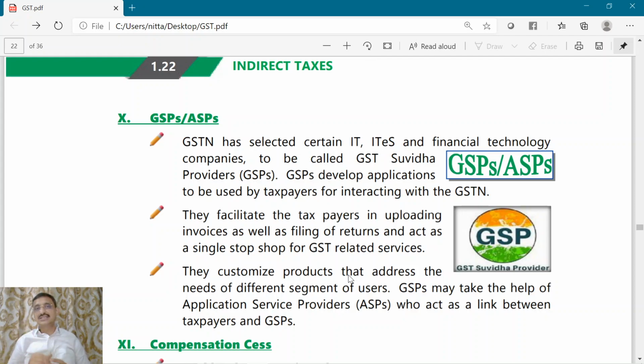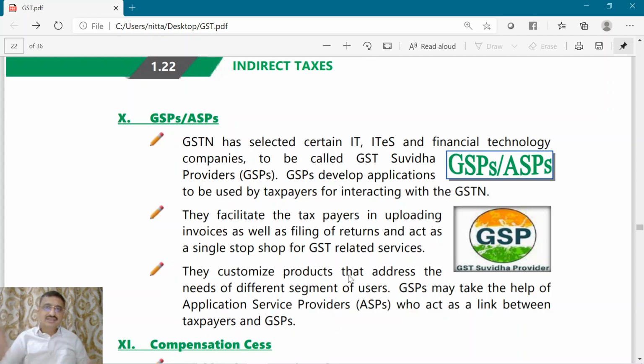Now those applications, the GSTN has selected some IT, ITES and financial companies. Now they will be called as GST Suvidha providers. What these GST Suvidha providers or GSPs will do, they will develop applications. Now these applications will be used by the taxpayer to interact with the portal.